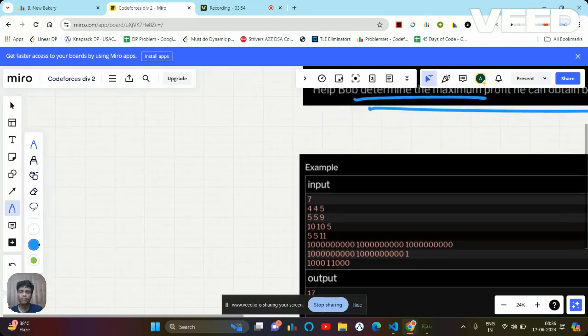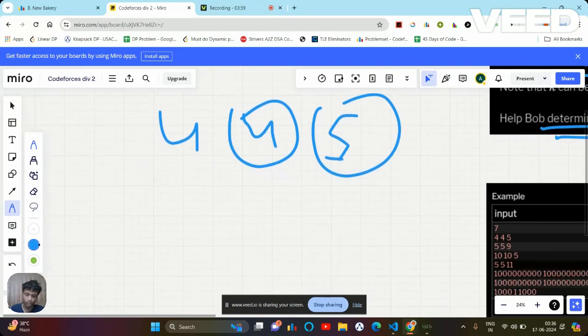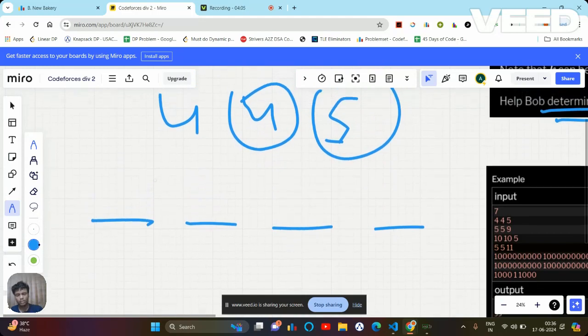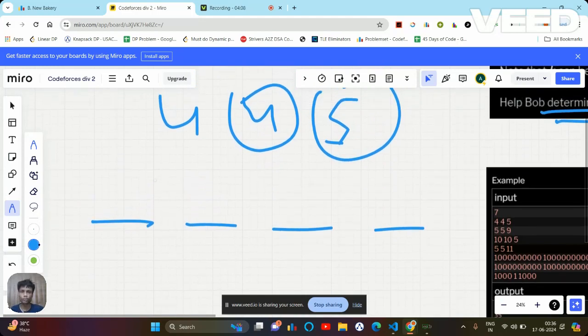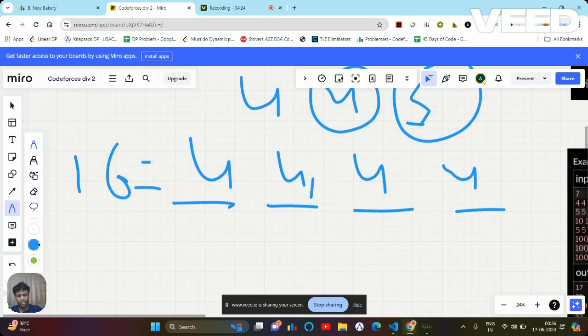Let's take the first example itself. Let's say we have 4, 4, 5. It is n, A and B. We have a total of 4 buns. Let's say there is no promotion, and I'm going to sell them at the original price. In that case, I'm going to get 16 coins. But let's think about whether I can somehow get the maximum, by changing some values to get a larger amount.